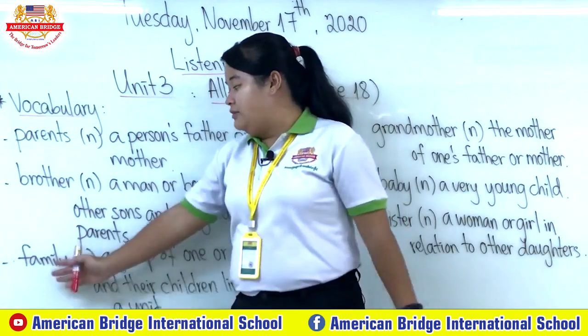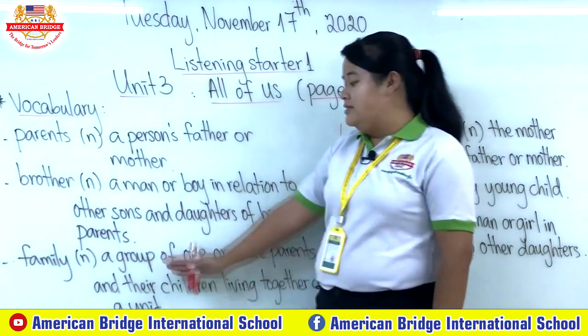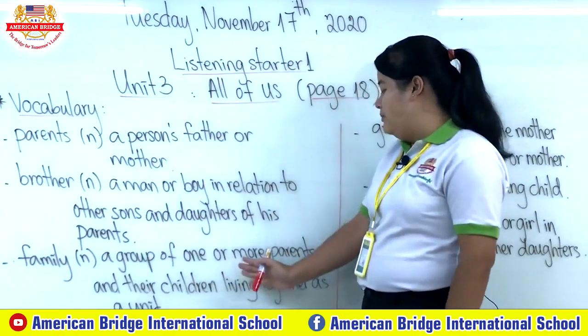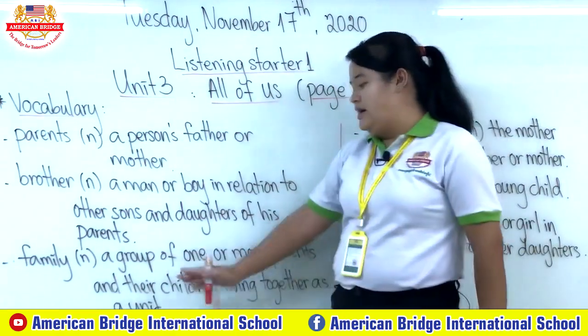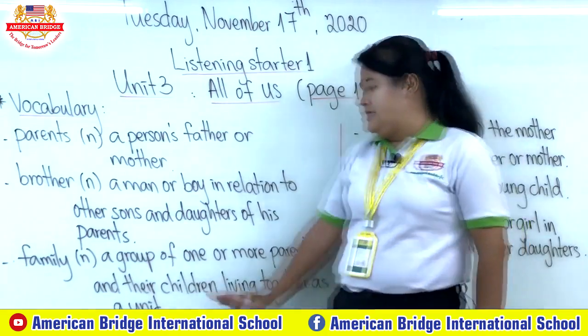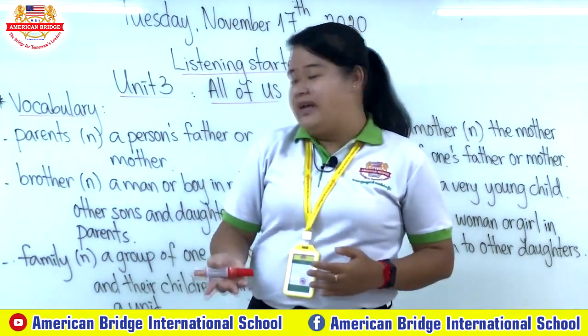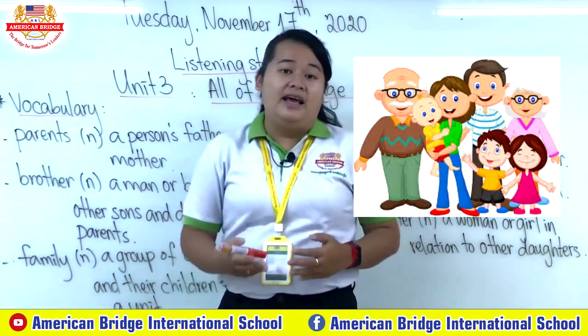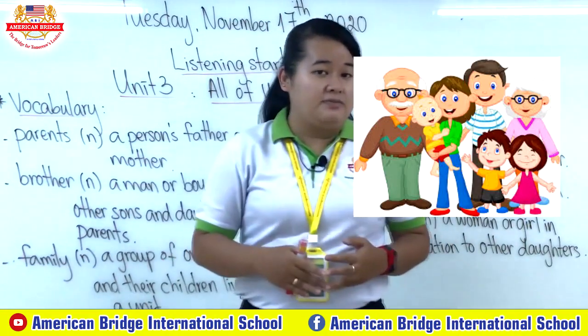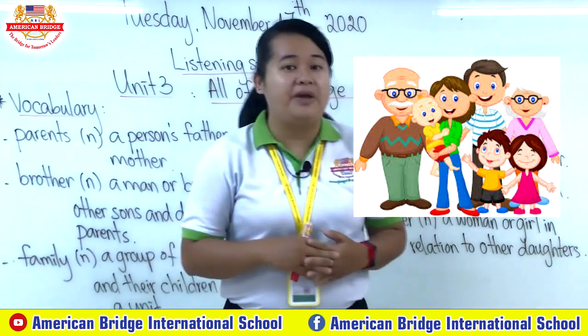Okay, so now let's move to another one, family. So family is a noun, a group of one or more parents and their children living together as a unit. As you know already, when we say family, it's like a big group of people, right?